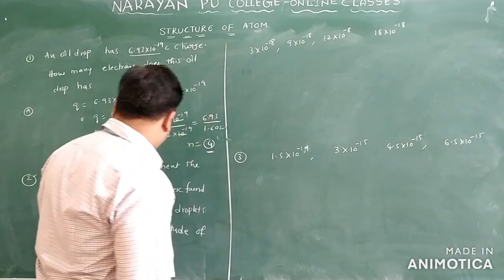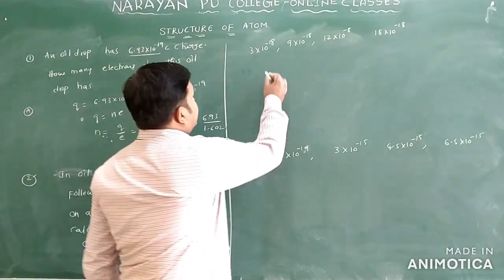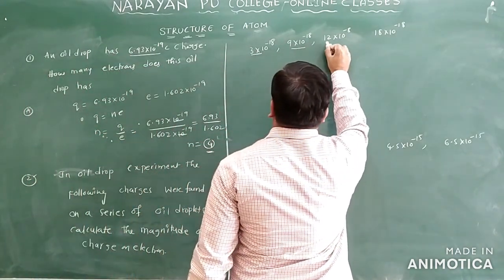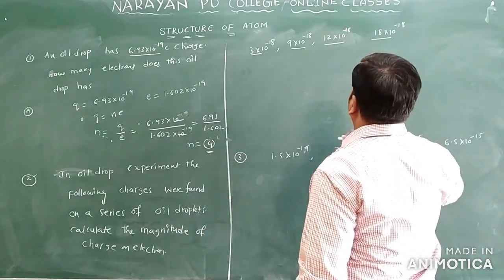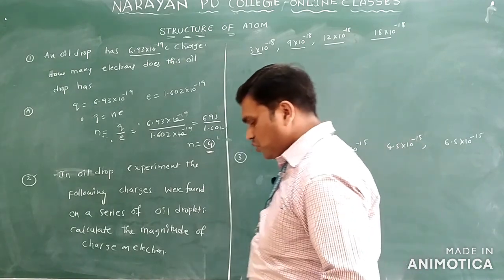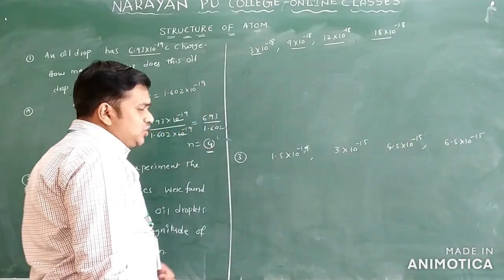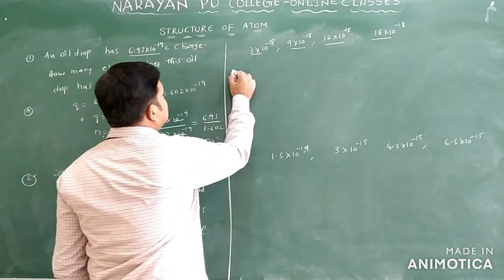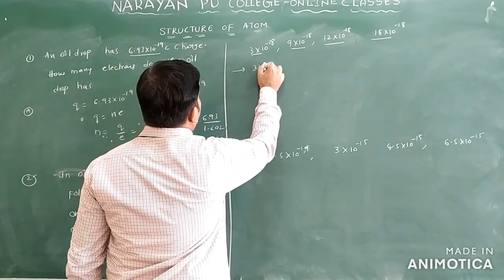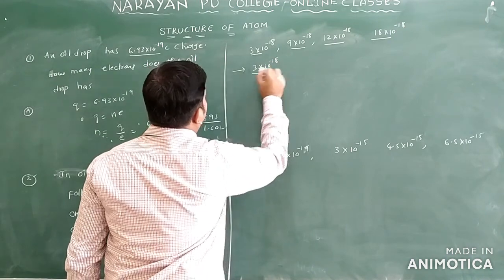What is given here? The given magnitude of the charge only. So here magnitude of the charge means the smallest value only. What is the smallest value among those? The smallest value among those is 3 into 10 power minus 18 only.